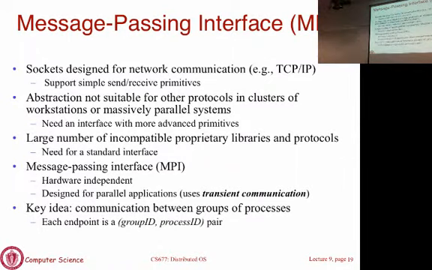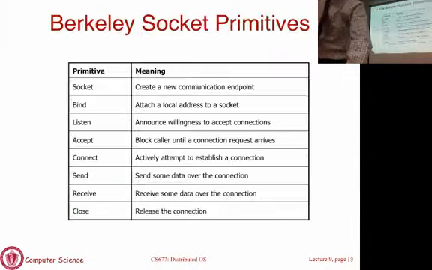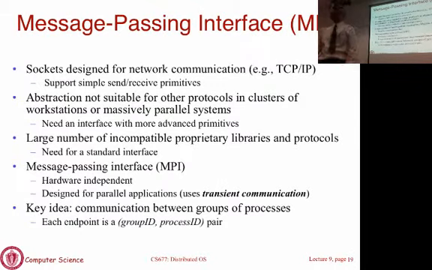You don't use RPCs and RMIs. You use socket type communication, except that sockets, as we have described them here, use essentially synchronous blocking calls. Not every parallel application may want to use synchronous primitives. So what MPI does is it's a library that generalizes what sockets do into many different scenarios, just as you had synchronous RPCs and then we said here is asynchronous, one way, and so on.